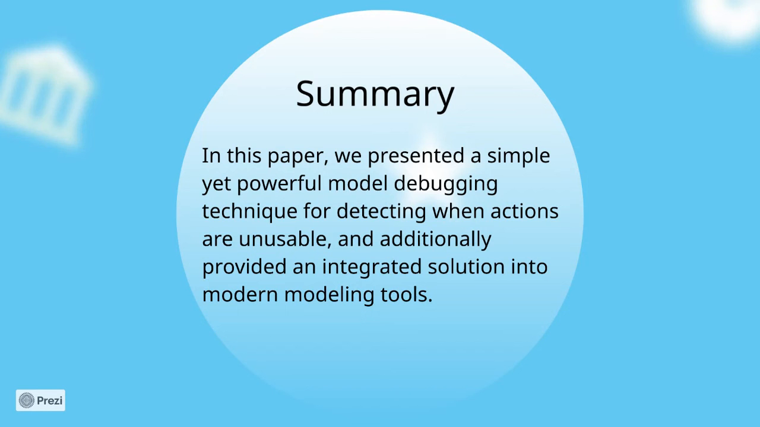For instance, in the load airplane example, the unusability of unload airplane is caused by the incorrect precondition of the load airplane action. Suggesting such targets for analysis is beyond the scope of this work, but it's an interesting path for future work.